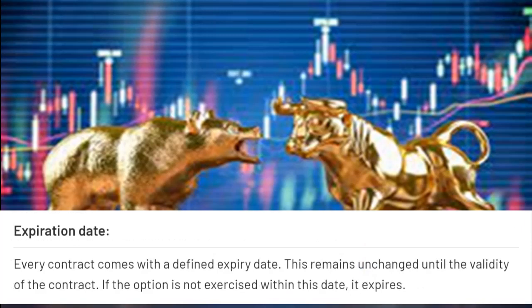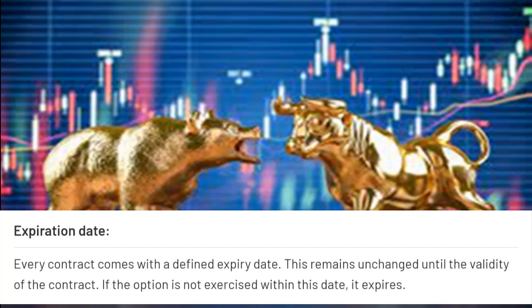Expiration date, or it's also called expiry. So for stocks, the last Thursday of every month will be the expiration date or expiry. And for indexes like Nifty and Bank Nifty, the expiration date will be the Thursday of every week. So every Thursday there will be an expiry. So the options for Nifty and Bank Nifty will become 5 paise. That means they will almost die on every Thursday.